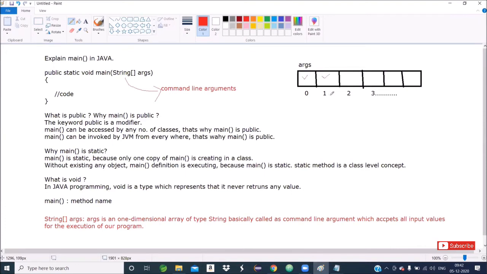In C, the output statement is the printf function. In C++, cout. In Java programming, System.out.println. I will explain what is system, what is out, and what is the println method.